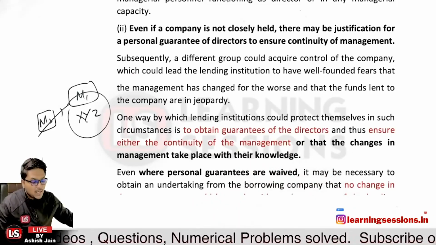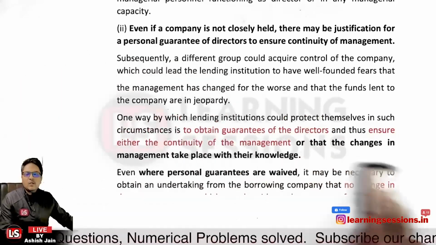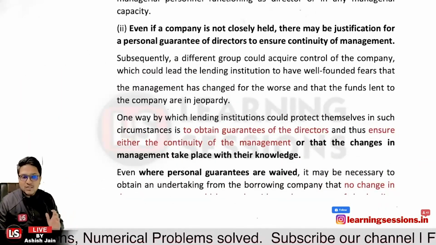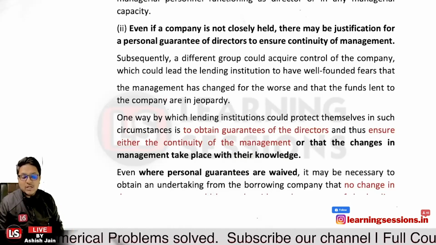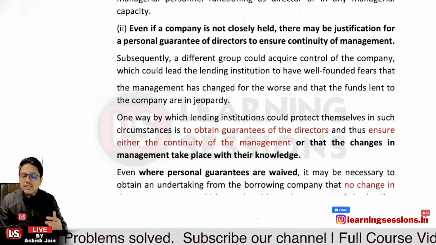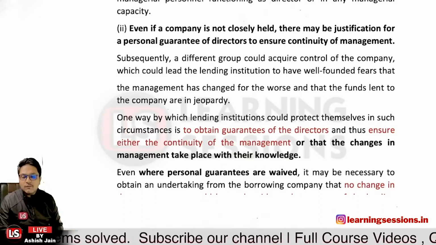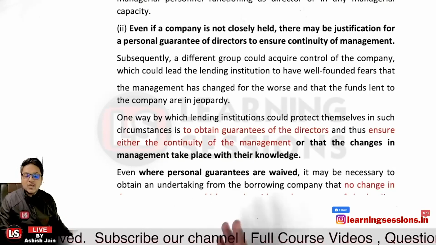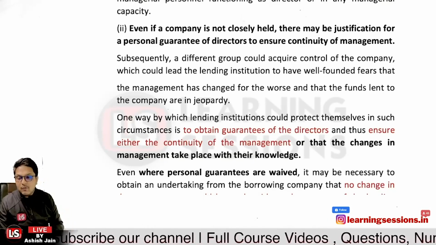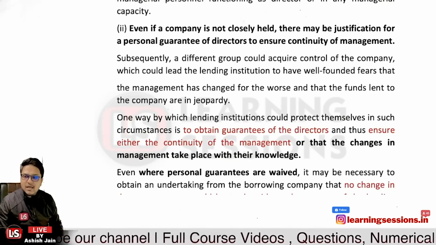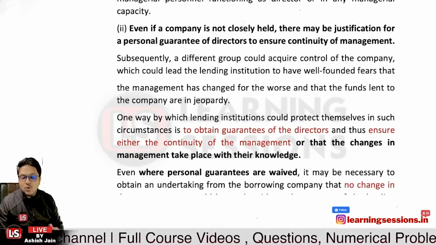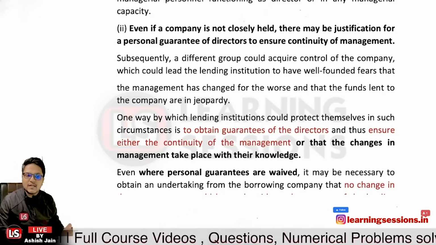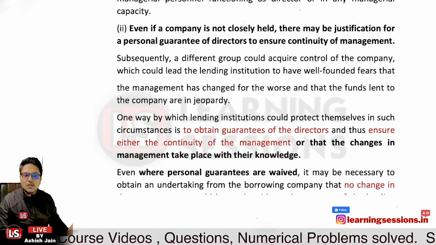Further, one way by which lending institutions could protect themselves in such circumstances is to obtain the guarantee of the directors, because whenever we lend to companies, we are more concerned about when the management will be changed, how they will be acting, and how the functionaries will be performing. So if we want to ensure there will be continuity of the management, definitely we can ask for the personal guarantees of the directors.